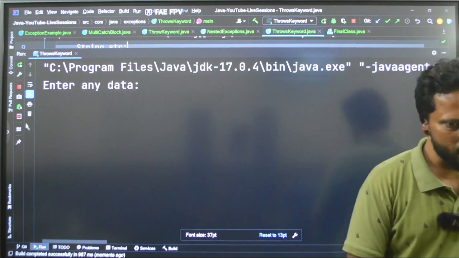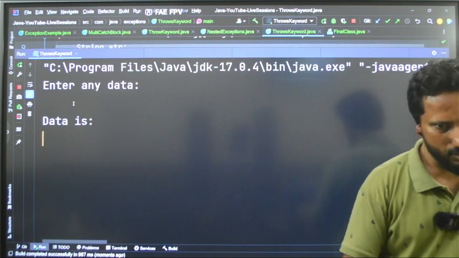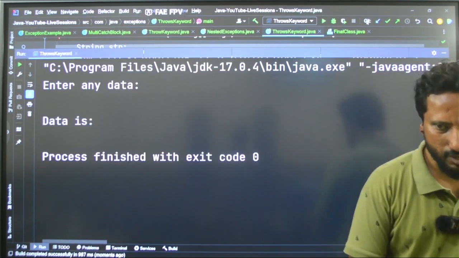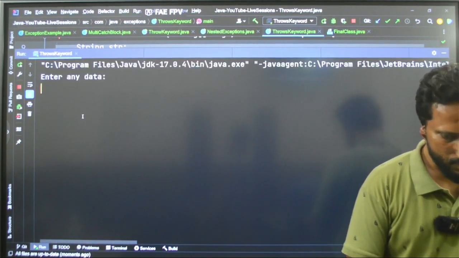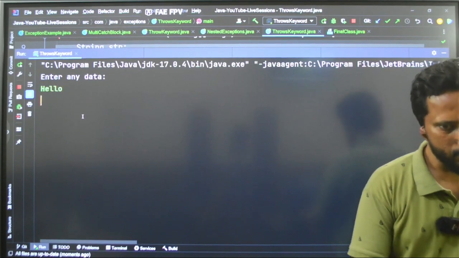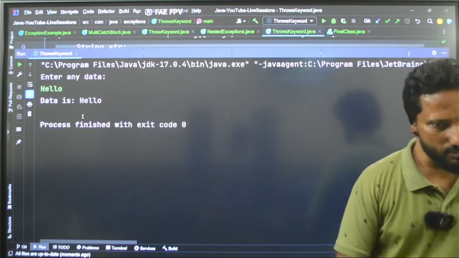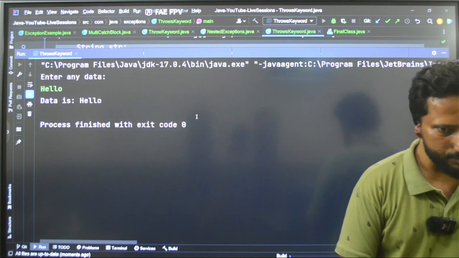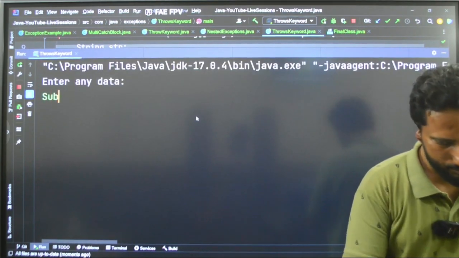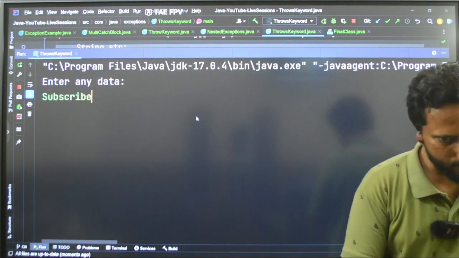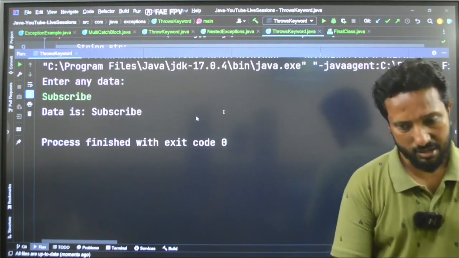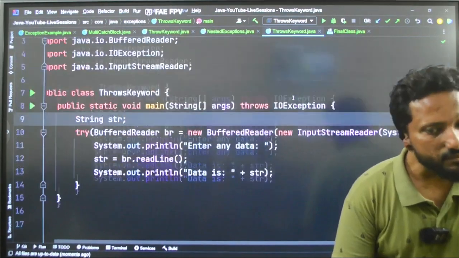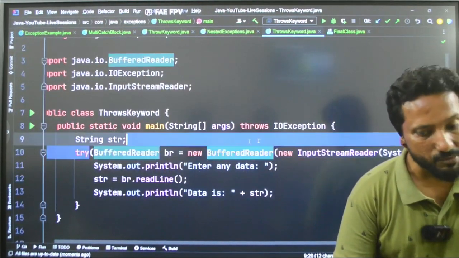Not there, right? If I press enter, it works fine. If I run this again, if I say hello, works absolutely same, doesn't matter. If I take subscribe, absolutely the same, no changes. Understood? This feature is called try with a particular resource.